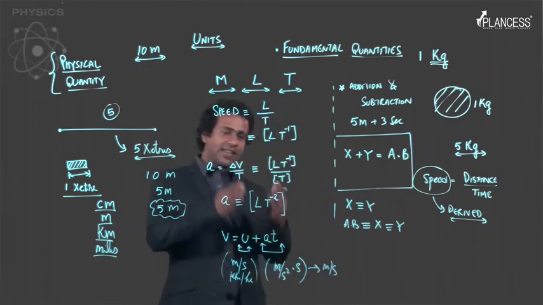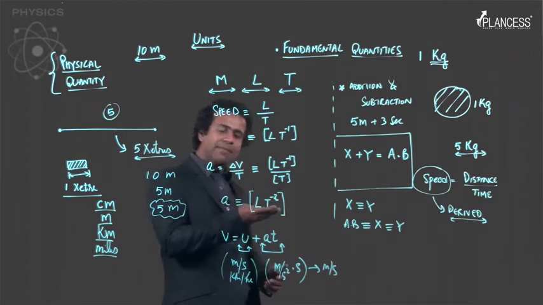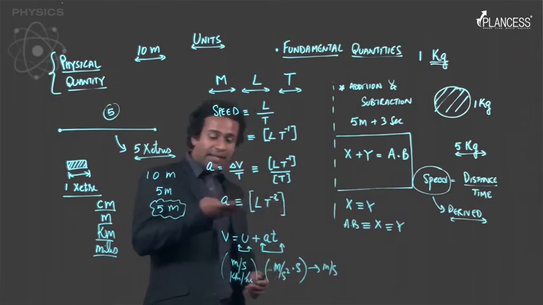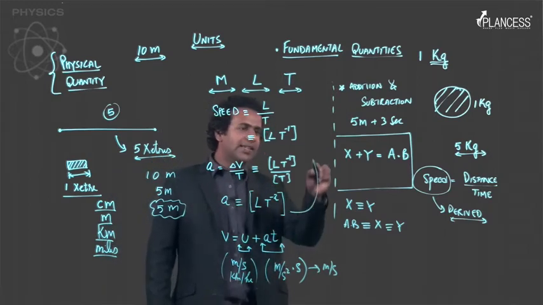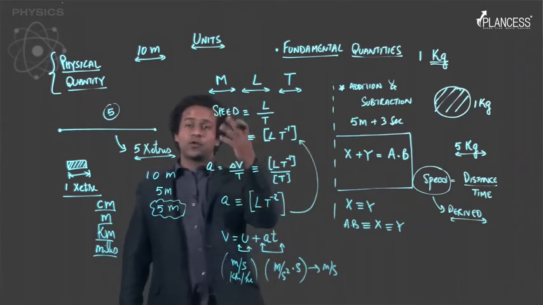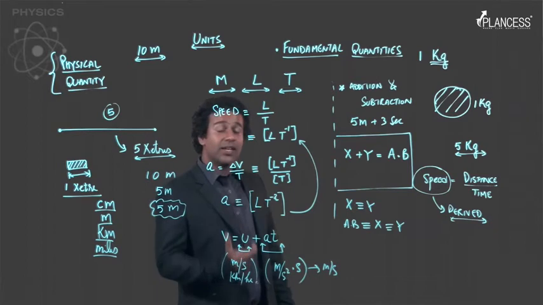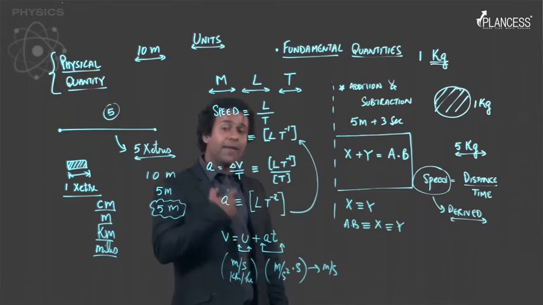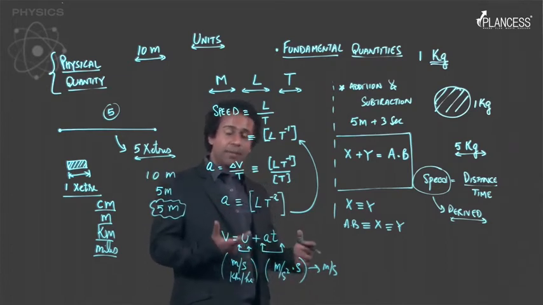Also, you can check the same thing dimensionally. Acceleration is L T^-2. If I multiply acceleration with time, what I basically get is L T^-1, which is the dimension of speed. And that is why this equation is meaningful and consistent, because the two terms being added have the same dimension.